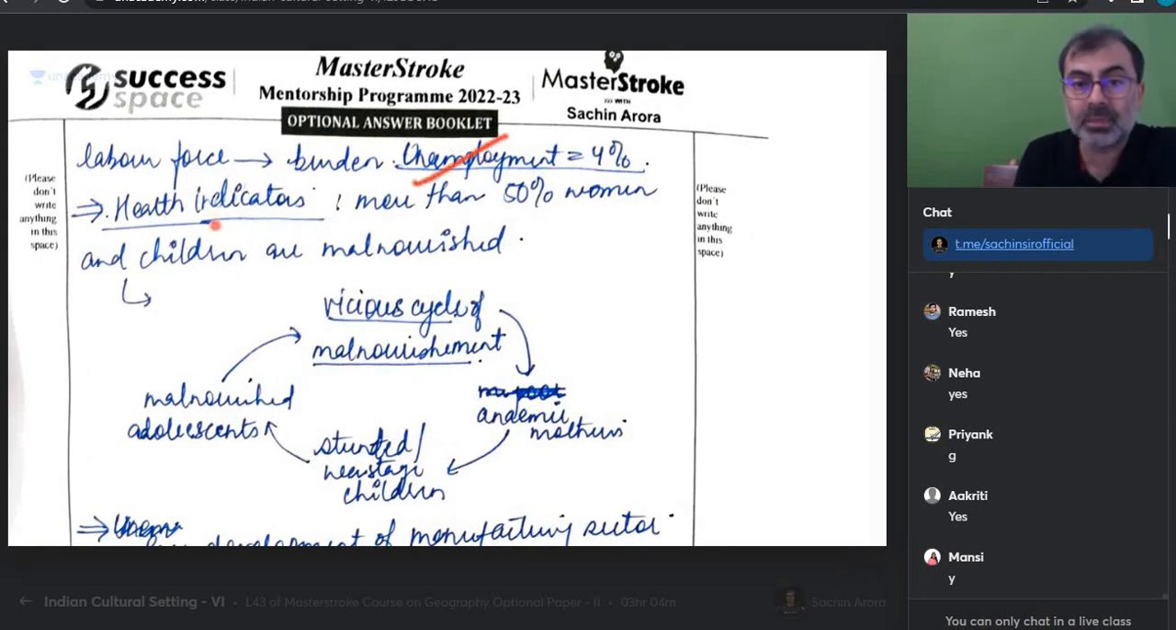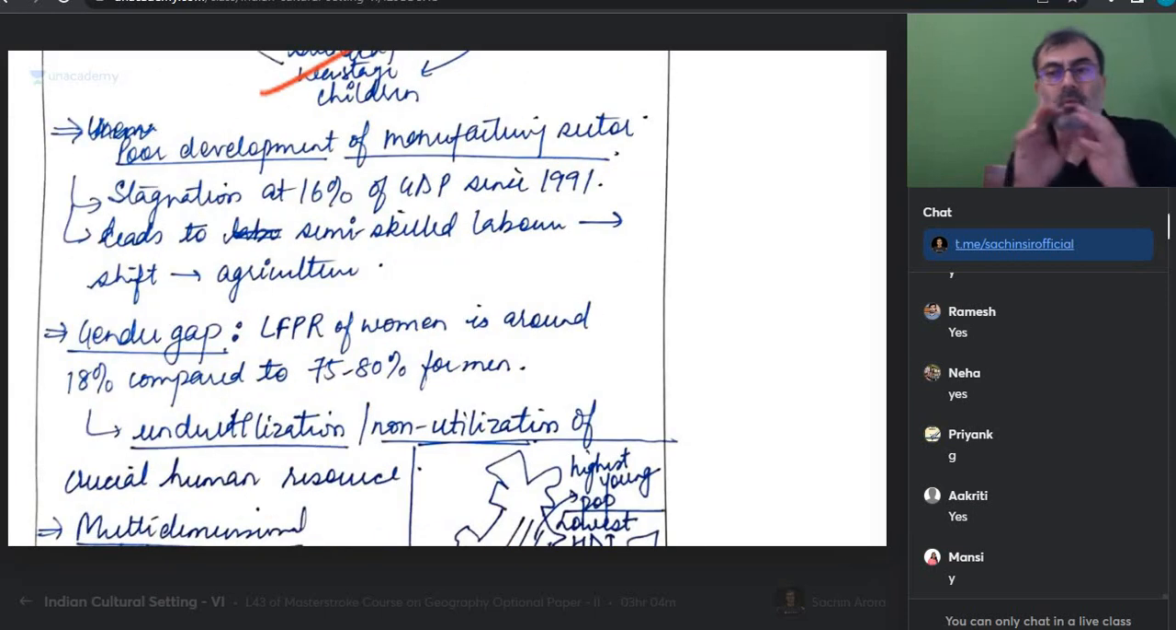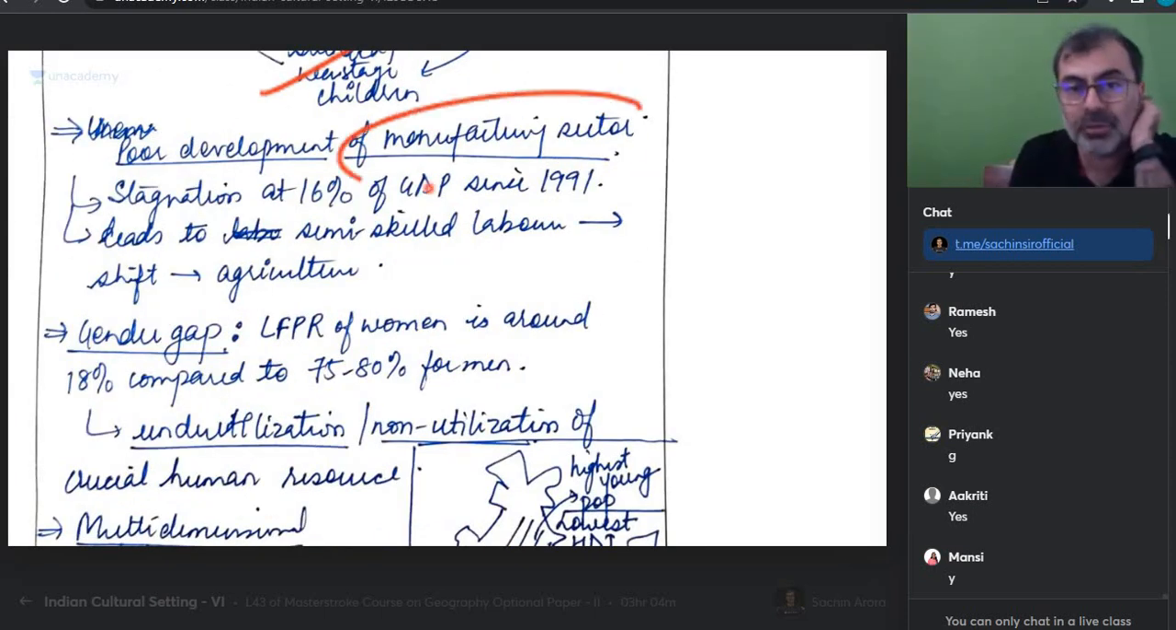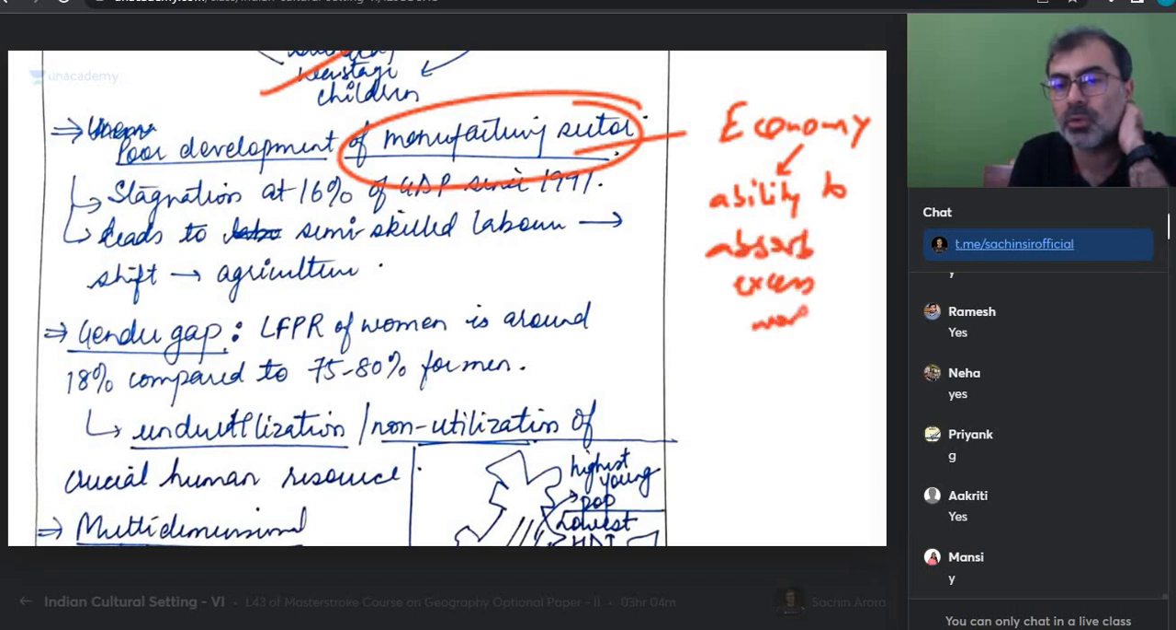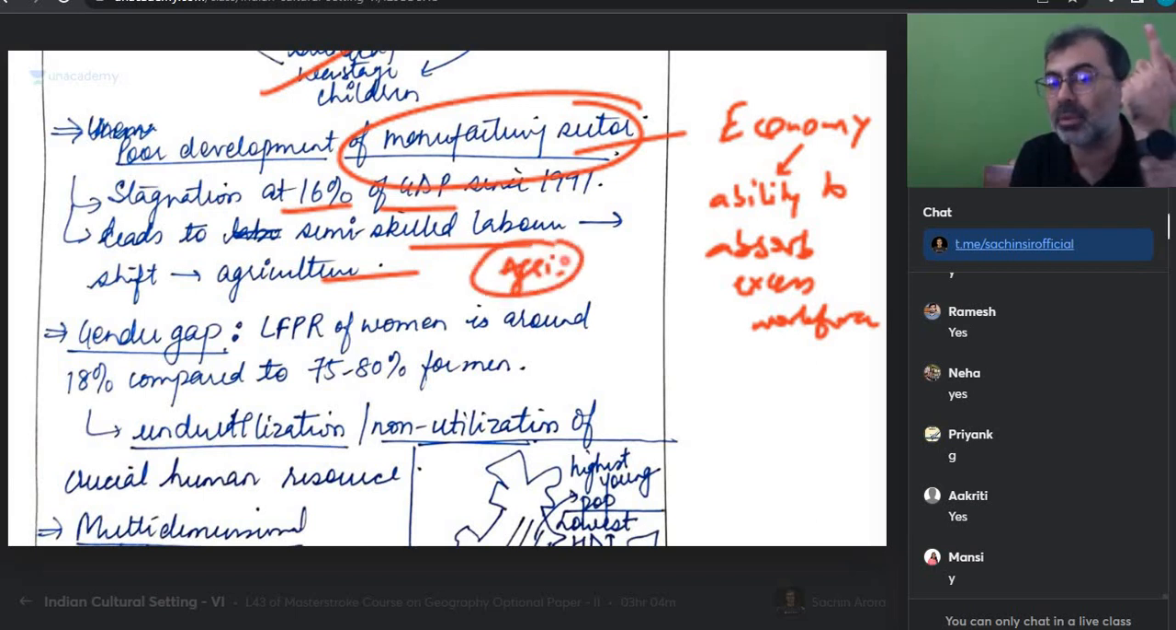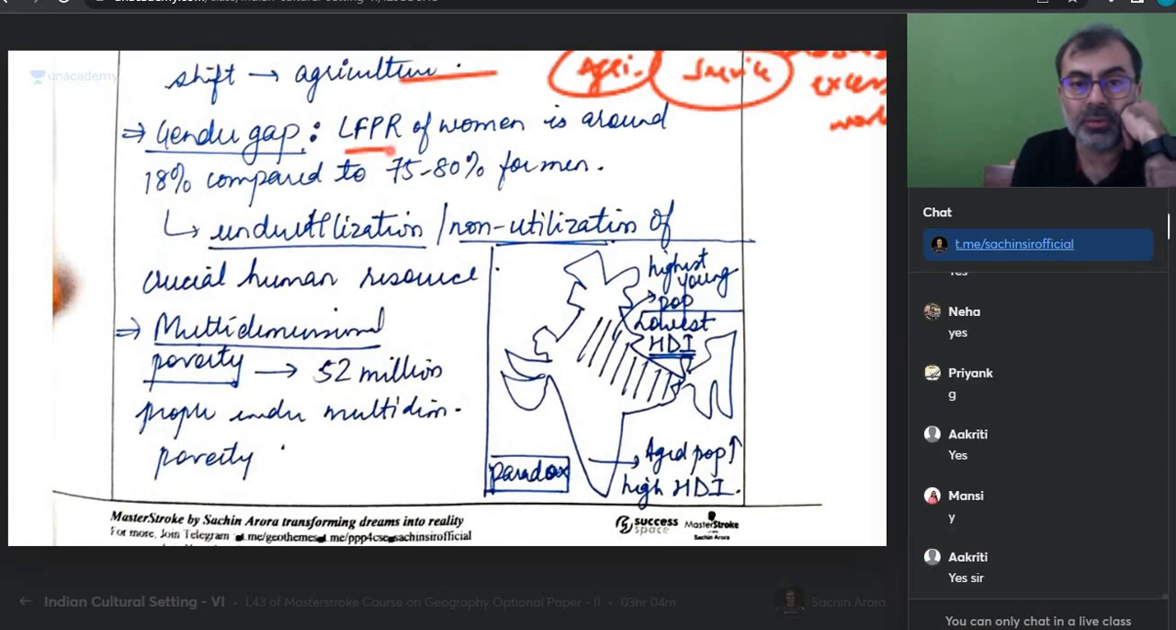Burden, unemployment, health indicators. More than 50% of women and children are malnourished. So vicious cycle. So she is talking about the right points, the quality of workforce, and this poor development of manufacturing sector. Instead of this, can I say it should have been the entire economy and its ability to absorb excess workforce? True or not? Stagnation at 16% of GDP leads to semi-skilled. Now I'm saying why manufacturing sector? Even in agriculture, there is a problem of disguised unemployment. Can I say service sector is not labor intensive? आना चाहिए था. Gender gap. LPFR of women is around 18% compared to 70 for men.